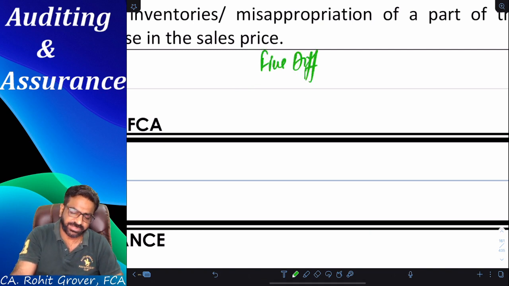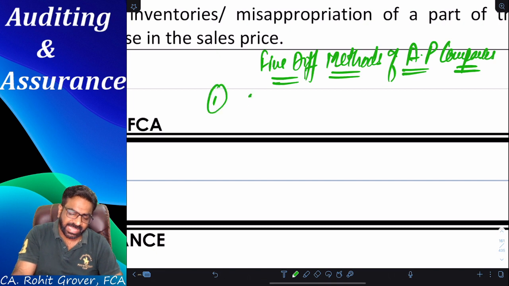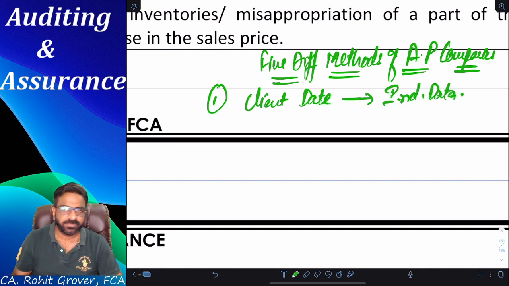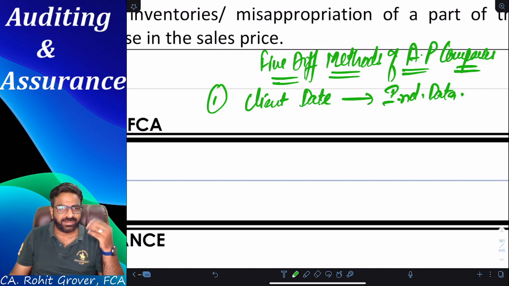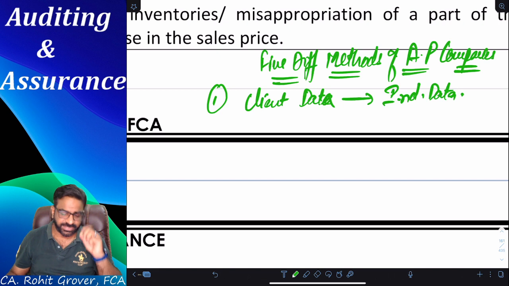5 different methods of analytical procedure comparisons. If you all can remember, then please help me in writing. Anybody can unmute? Point number 1. Can we compare the client data with industry data? Will we get some results or not? Yes. If we compare the client data with the industry data, we will definitely get some results.